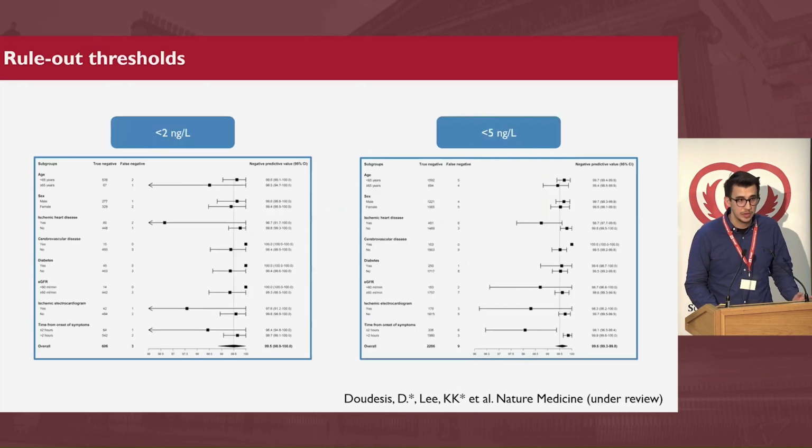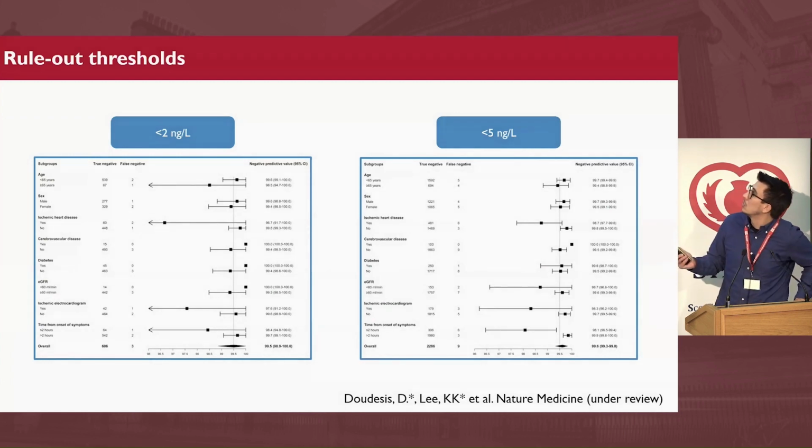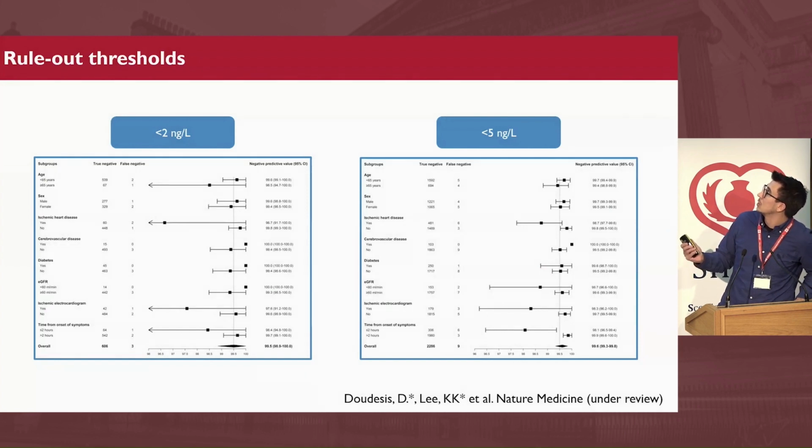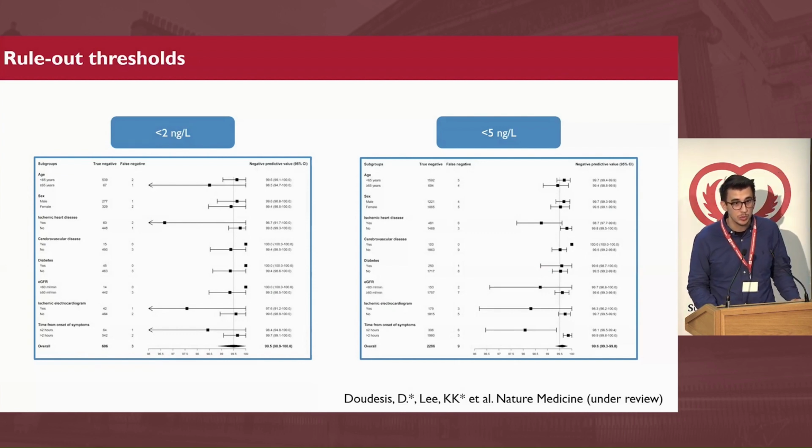So what we did first was to evaluate 2 of the suggested rule-out thresholds, the less than 2 and less than 5, and to show that although they perform quite well in terms of safety, there was some subgroup heterogeneous performance, and when it comes to proportion and efficacy, these suffered as they cannot apply to early presenters or patients with ischemia on ECG.